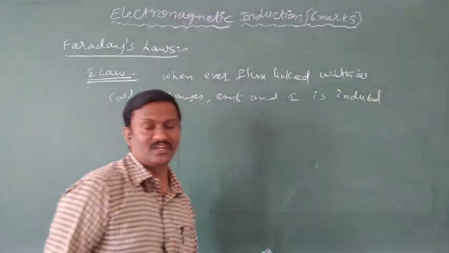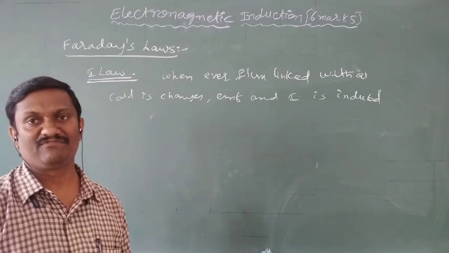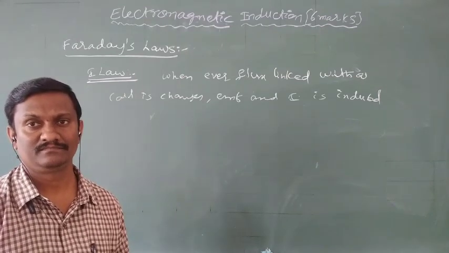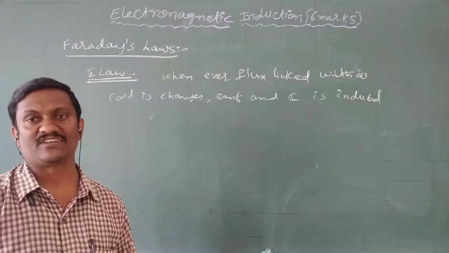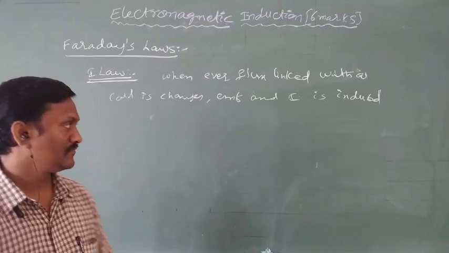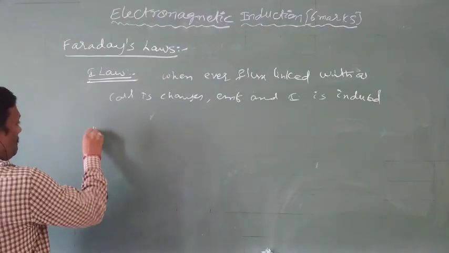Whenever flux linked with a coil or conductor changes, EMF or current is induced. Change of magnetic flux can produce EMF or current. So that is Faraday's first law.